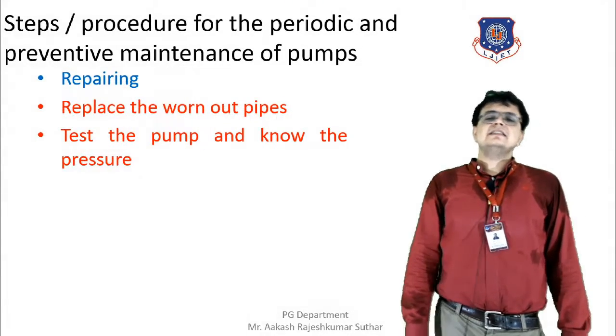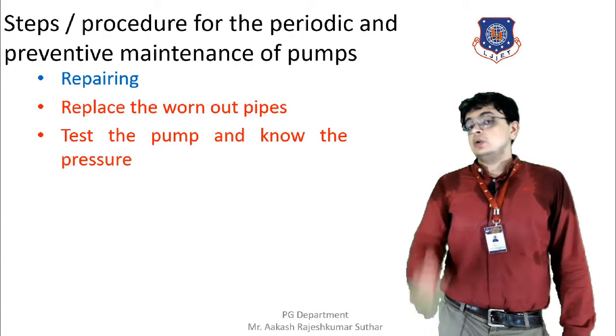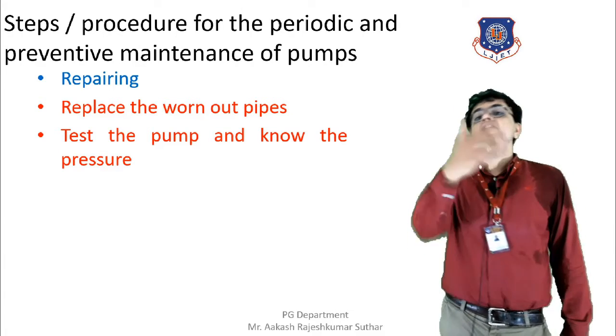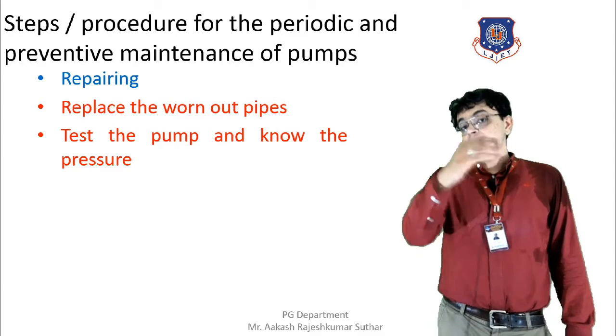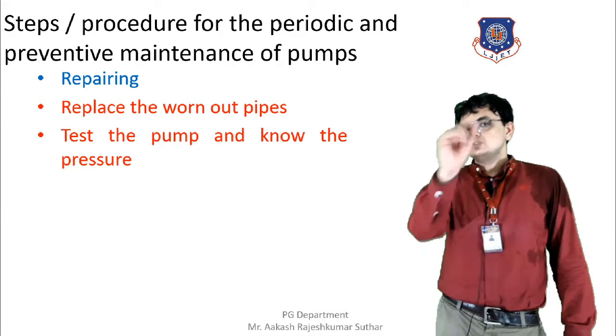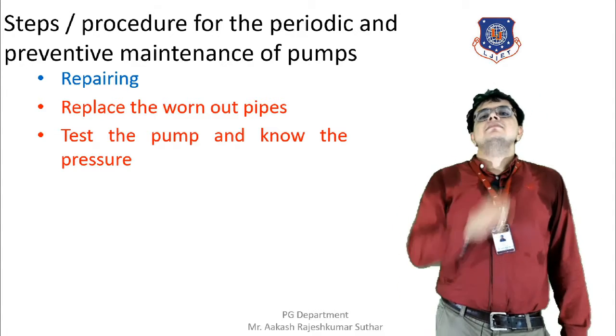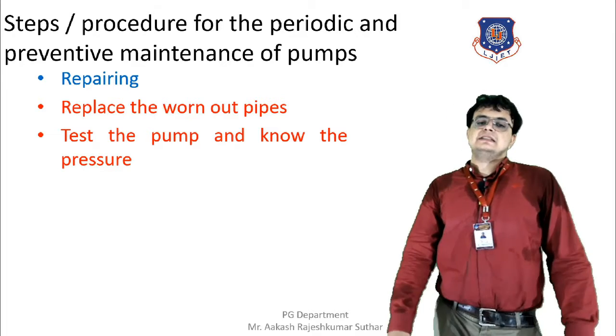Further discussing the repairs, we need to replace the worn out pipe. If damaged pipes are found, then it is dangerous to the industry. For that purpose, we need to replace them.